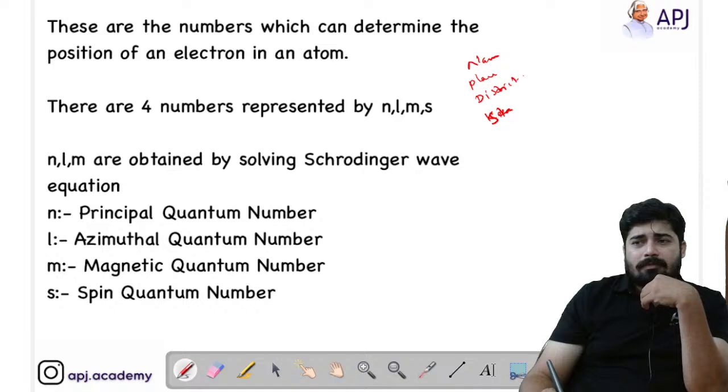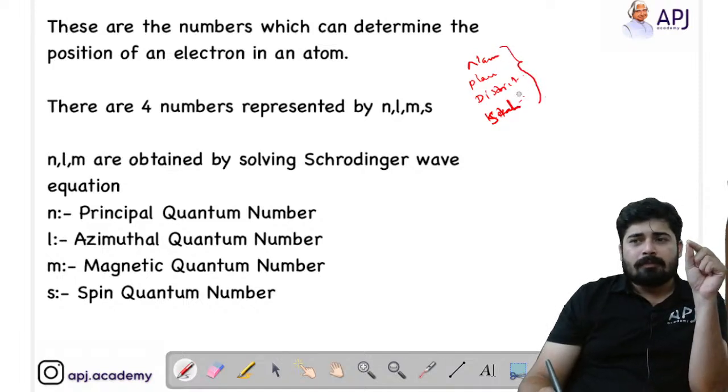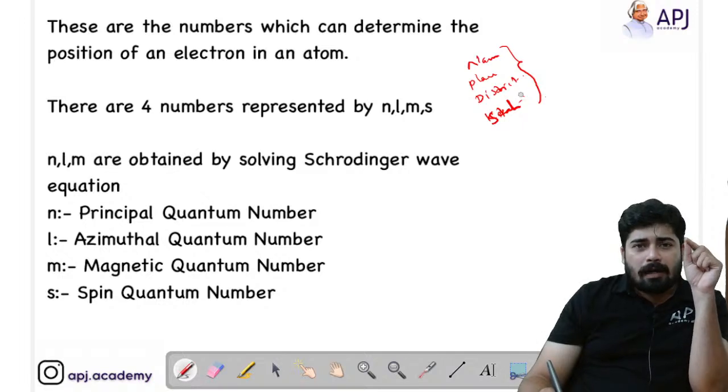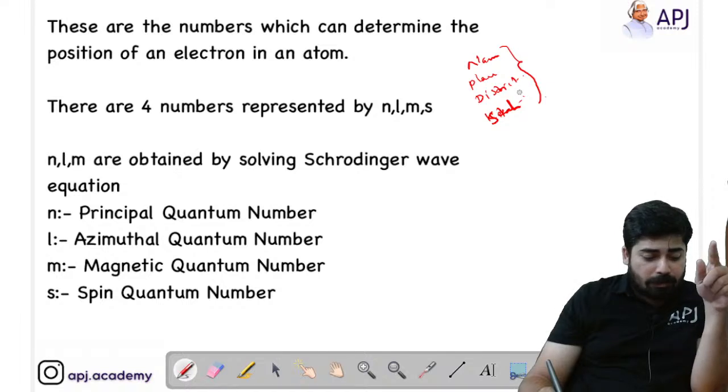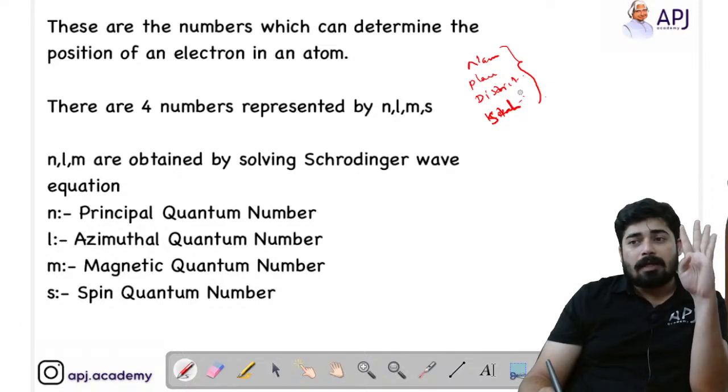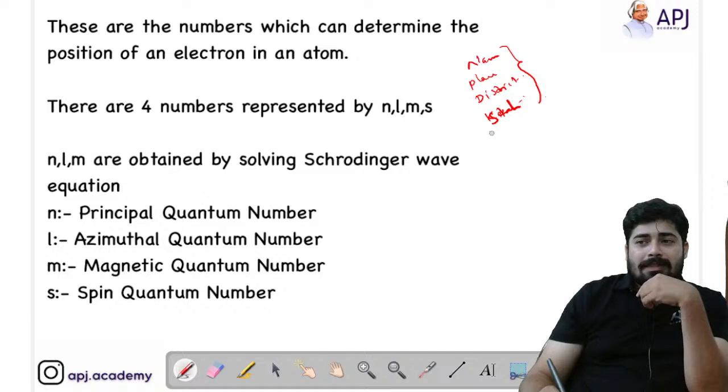These are the 4 things that I require in order to deliver my letter to that person. In order to identify that person, I require these 4 data. So the state is something that is similar to the principal quantum number.